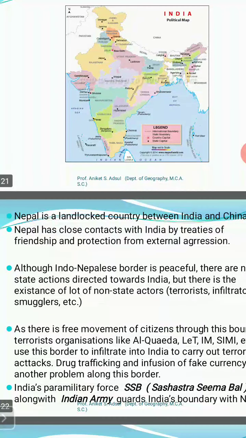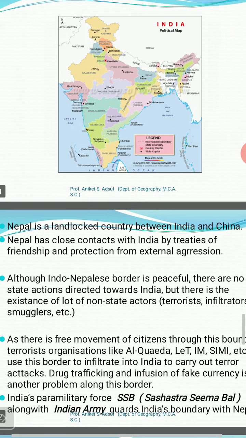It has been used for drug trafficking and for the transportation of fake currency by certain terrorist organizations like Al Qaeda, LeT, IM, SIMI and others. So this is one of the issues of the Indo-Nepalese border.